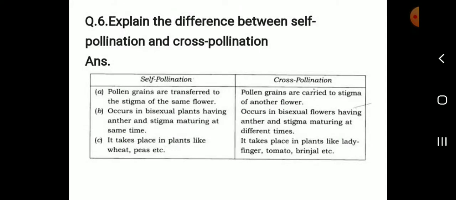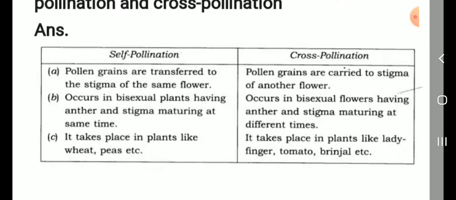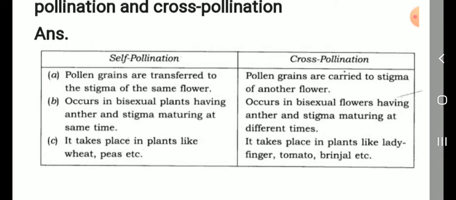Then next, explain the difference between self-pollination and cross-pollination. Listen, self-pollination: the pollen grains are transferred to the stigma of the same flower. That is self-pollination. Cross-pollination: the pollen grains are carried to the stigma of another flower. Self-pollination occurs in bisexual plants having anther and stigma maturing at the same time. Cross-pollination occurs in bisexual flowers having anther and stigma maturing at different times.